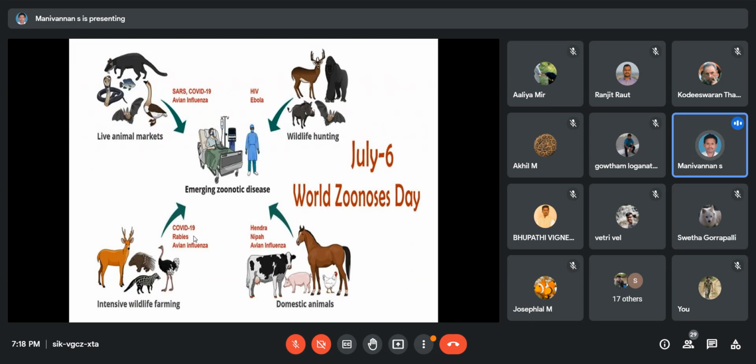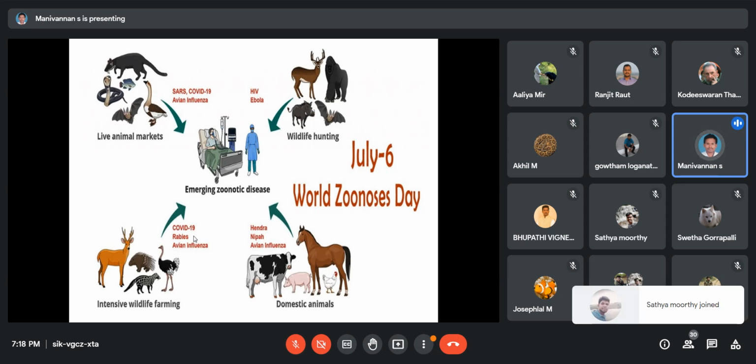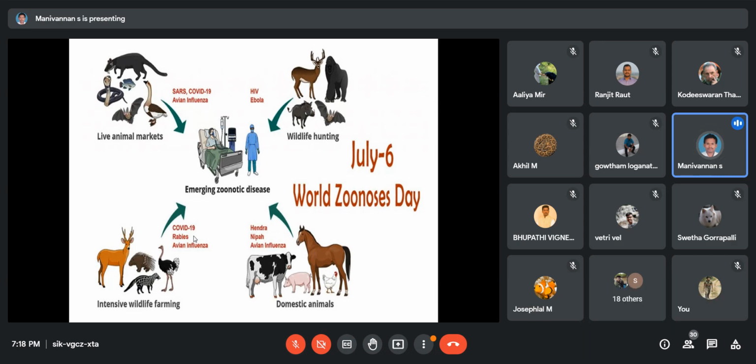Zoonotic diseases are now a serious problem among the emerging diseases. Most of the emerging diseases are zoonotic diseases. Approximately 60 to 70% of emerging diseases are zoonotic. In the 21st century, a lot of emerging diseases are coming. Out of 100 emerging diseases, 75% are from zoonotic diseases.